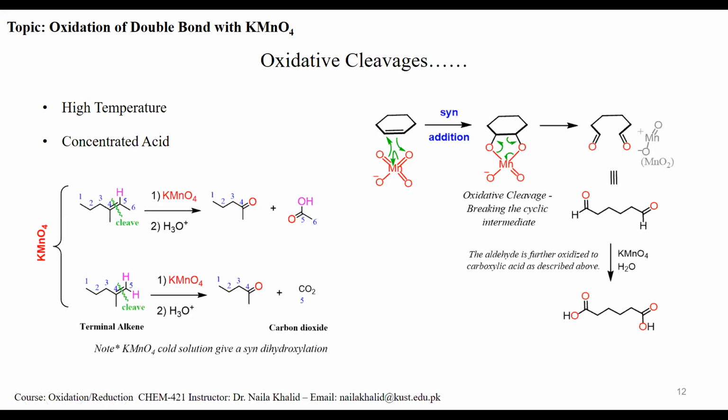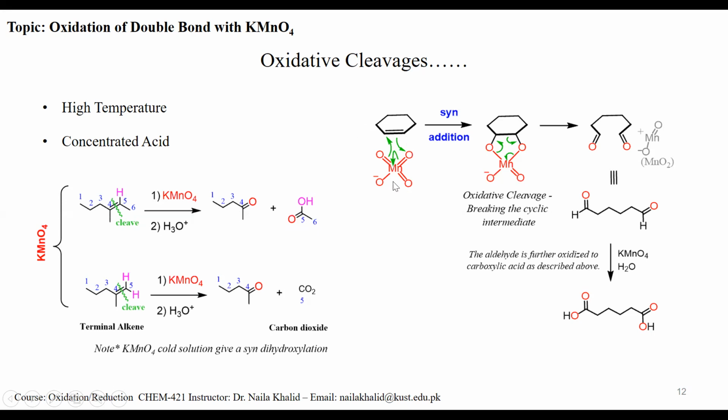However, if you carry out this oxidation at high temperature with a concentrated acid, then obviously there will be oxidative cleavage and you will get two different products. If one is a ketone, and one is an aldehyde, then that aldehyde is further oxidized to carboxylic acid. Ultimately, you will get a mixture of ketone and carboxylic acid. Similarly, in oxidative cleavage of this type, formaldehyde is formed first, which is further oxidized to carbon dioxide.